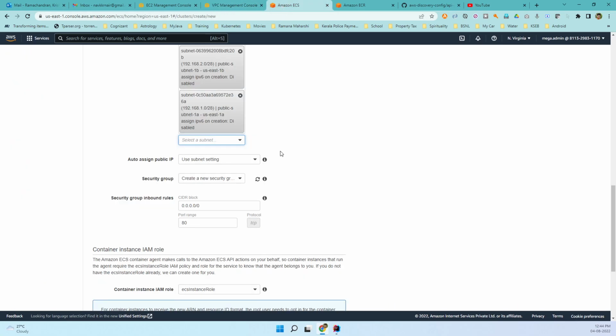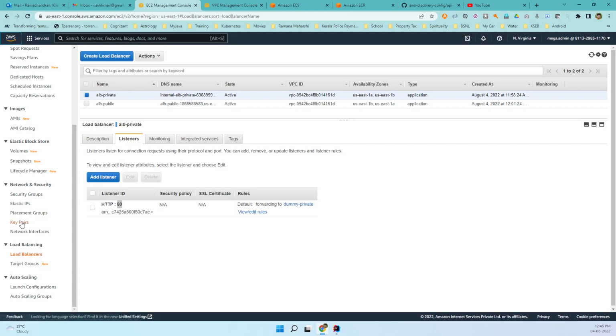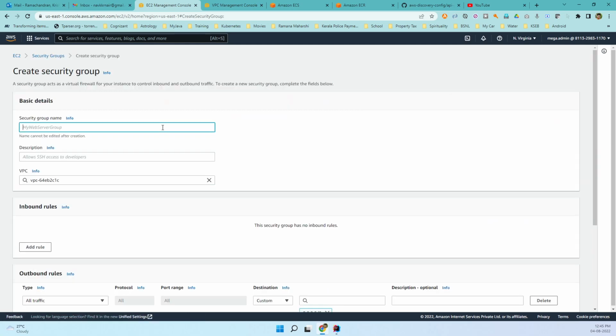So that's one thing. And then there is the security group. One more thing: let us create one more security group, this time for the ECS cluster. So I will give ECS SG, meaning I'm going to create a security group for the ECS clusters.